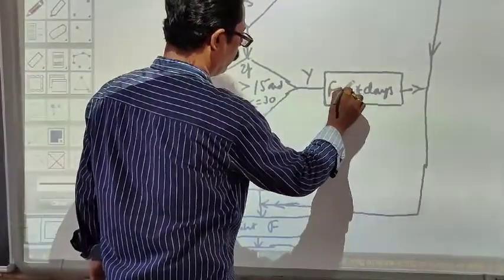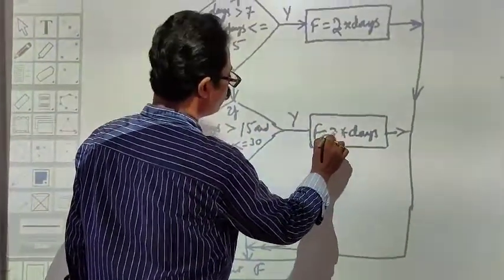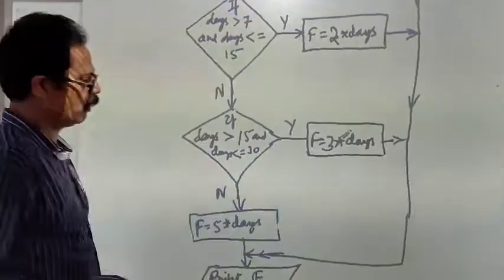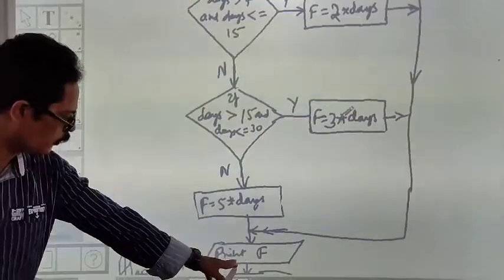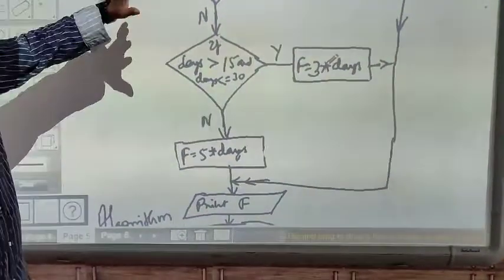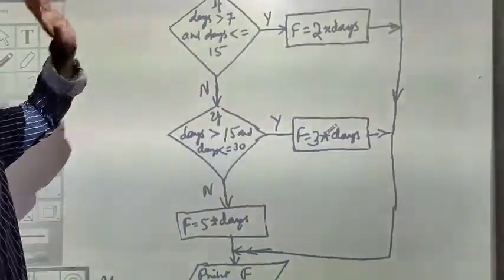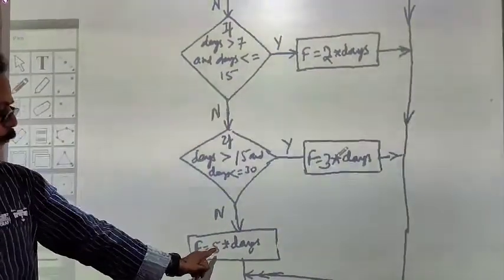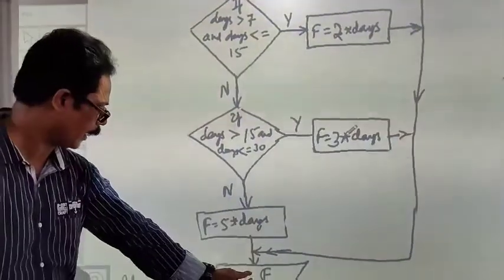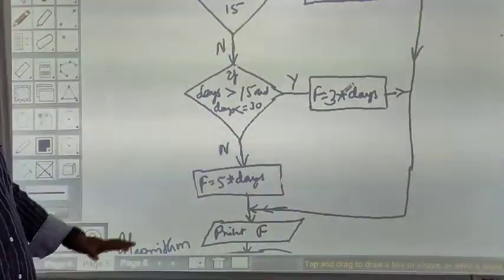so I'll just make it this way. It is 3 into days, so that you can view it clearly. I hope it is clear. It goes here, prints and stops. If it is neither less than or equal to 7, nor 15, nor 30, then it will be more than 30, which means f equals 5 into days, and print f and close it. So this was the first flow chart.